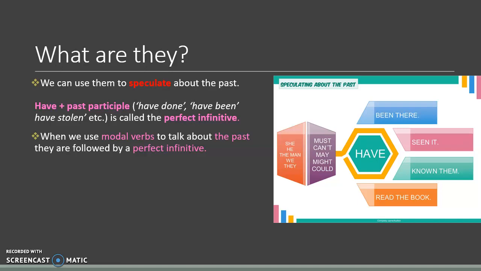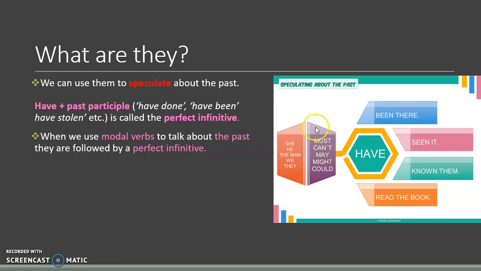Okay, in this case, we are not going to work with the ones that you already know. Actually, we are going to work with the perfect form of the modal verbs in past. And this new form that we are going to study is going to help you to speculate. Okay, it means that you are going to make inferences or speculations about the past.